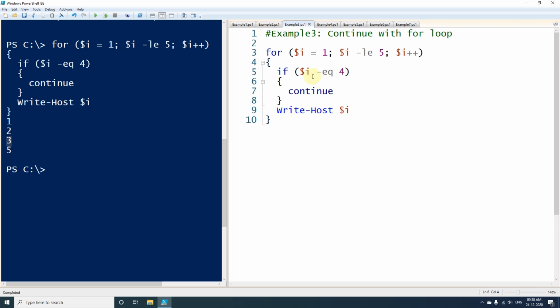That is because we are checking whether $i is equal to 4 or not. So as soon as $i becomes 4 and this condition gets satisfied, that particular iteration will be skipped here, and the rest of the iterations will be executed normally, and we will be getting the value of $i here.